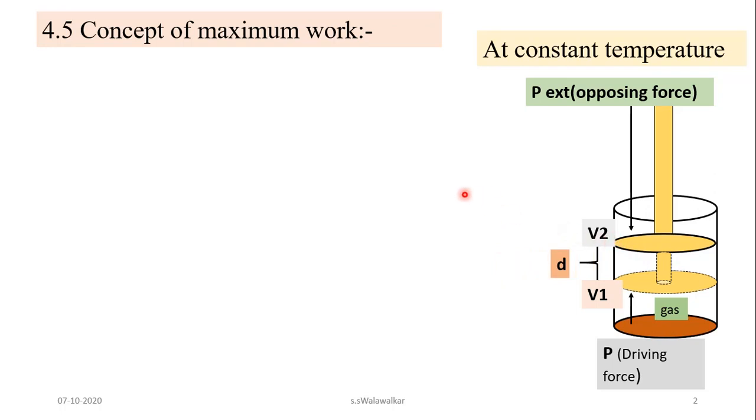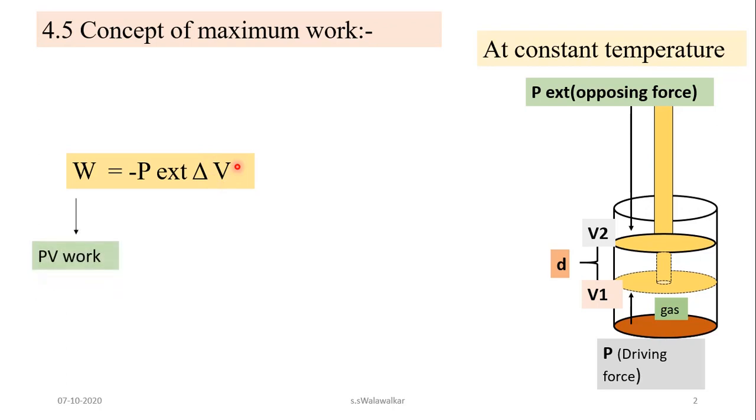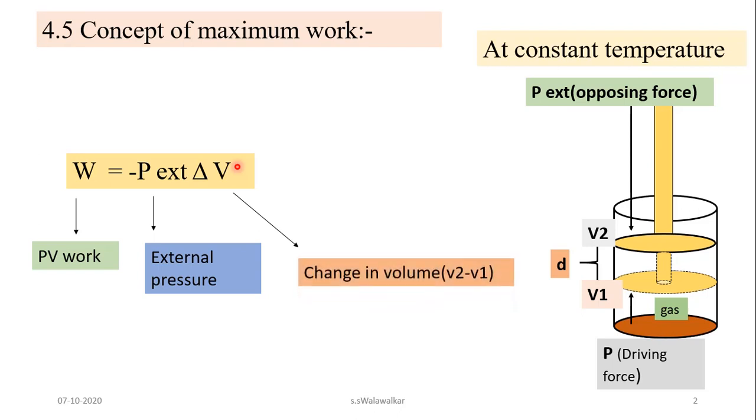You know that pressure-volume work is done by the gas, which is the thermodynamic system, on the surroundings during this expansion, and this is given by the equation W is equal to minus P external into delta V, where W means pressure-volume work, P external means external pressure, and delta V means change in volume, that is V2 minus V1.